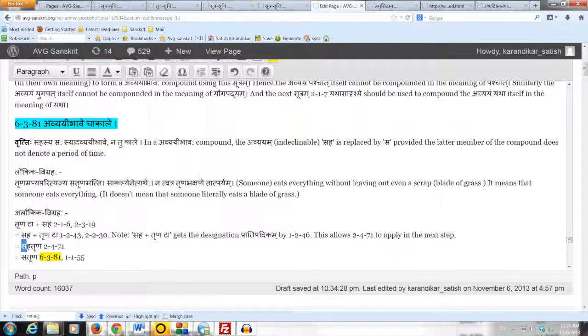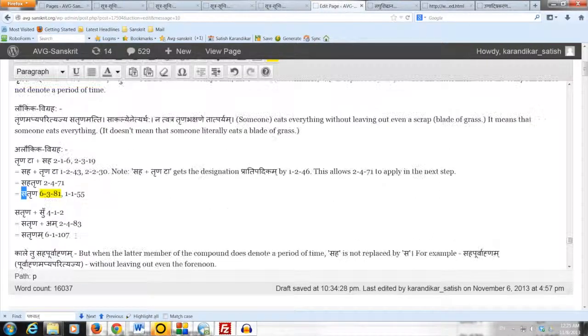So the entire term Saha is replaced by Sa, so we get the form Satrina. And then we bring in the default affix Su, prathama ekavachanam, following the compound pratipadikam Satrina, replace Su by using 2483 and then Amipurvaha to get the form Satrinam. These are the same steps that we applied when we studied 216.